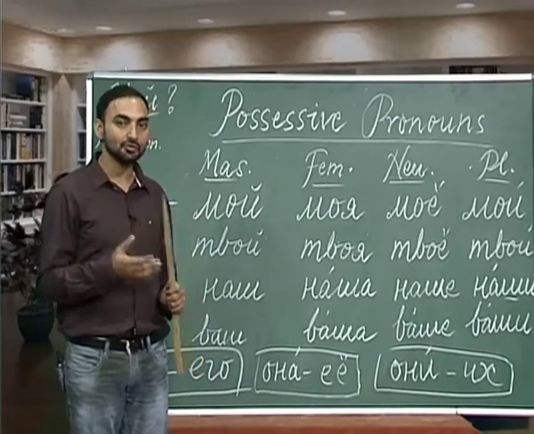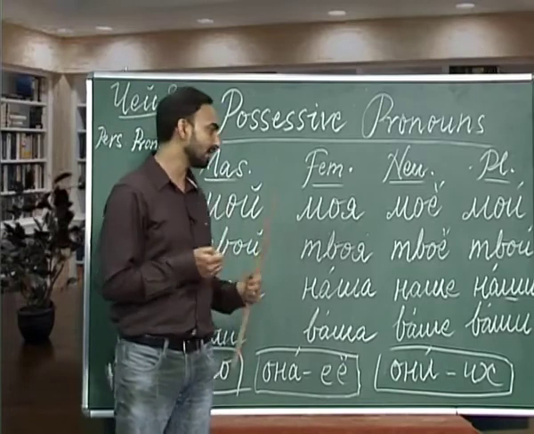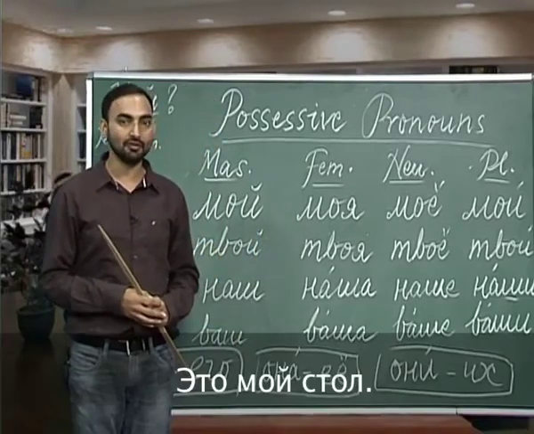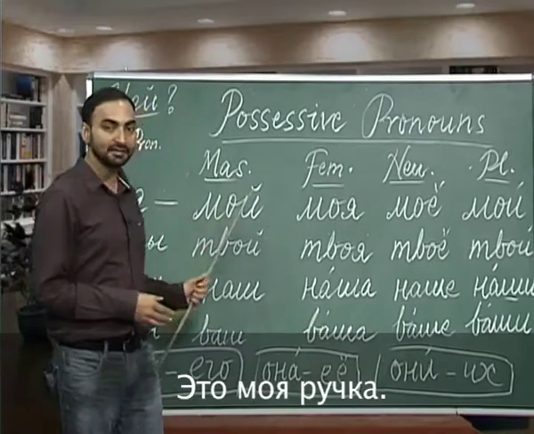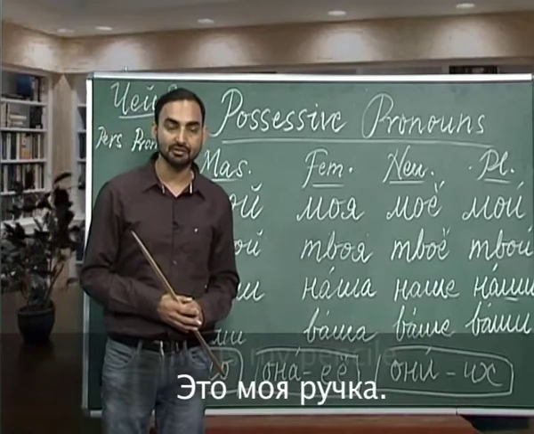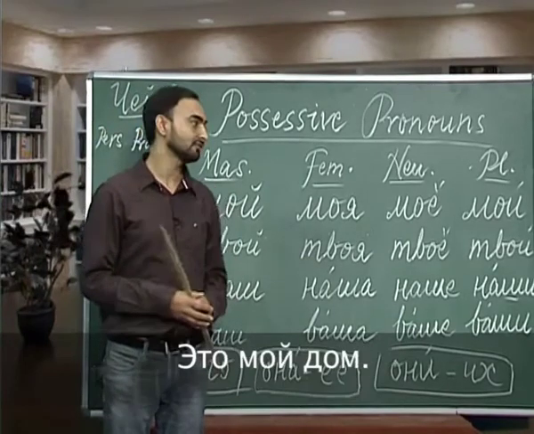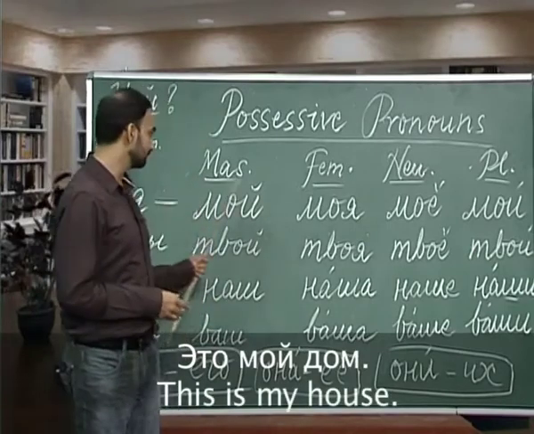So it shows that something belongs to me. For example, это мой стол. Это мой стол will mean this is my table. Это мой карандаш will mean this is my pencil. Это мой дом, this is my house.